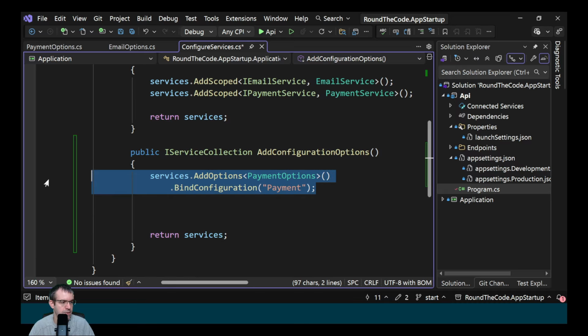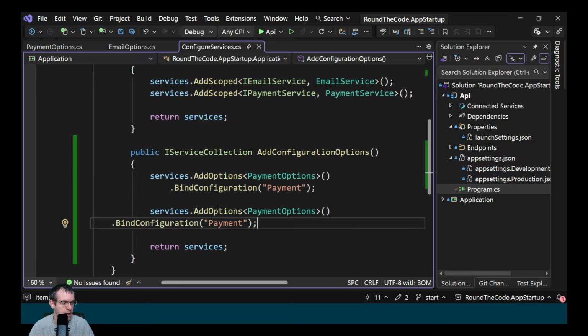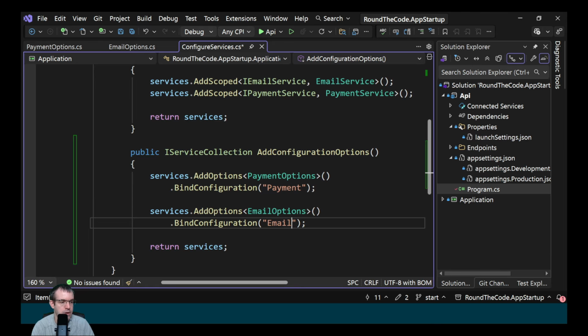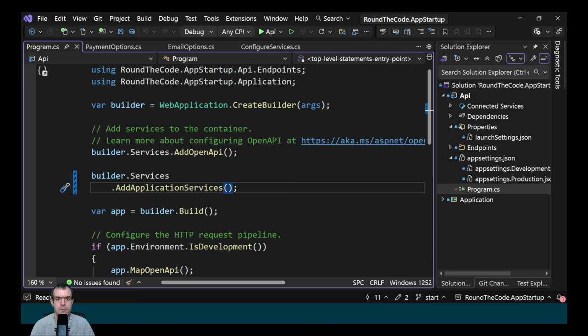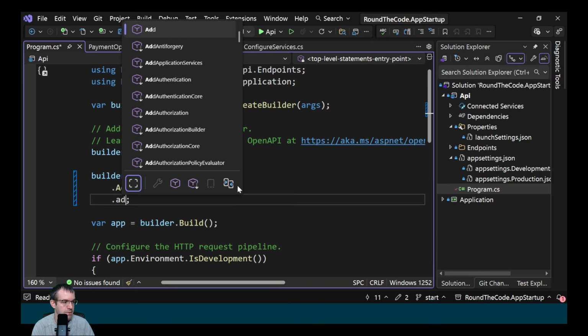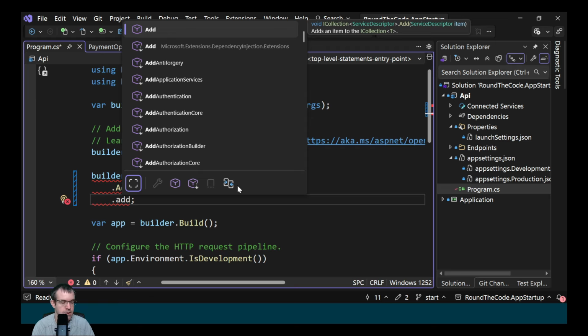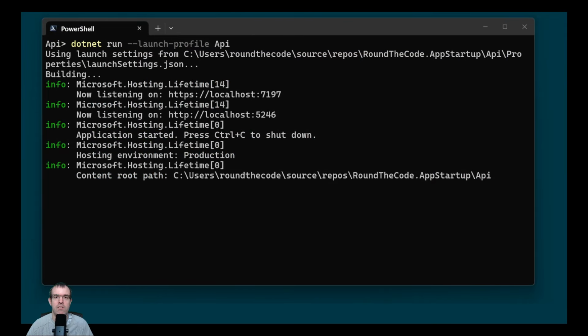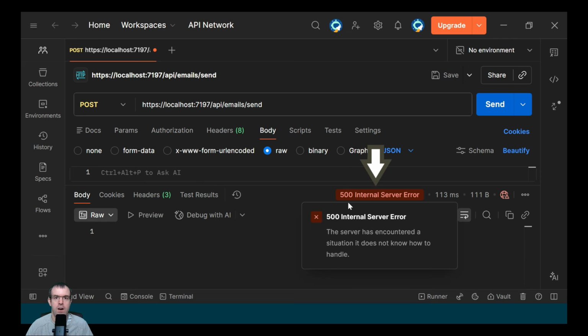We're going to do the same for email as well, so we'll copy and paste that, and we'll change it to EmailOptions, and we'll bind it to Email. Now in program.cs, we just need to call that extension method, so it's AddConfigurationOptions. So the application starts successfully. The problem comes when we run the endpoints. We're getting a 500 internal server error.